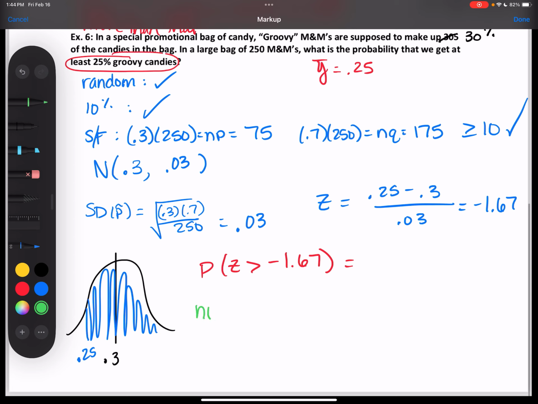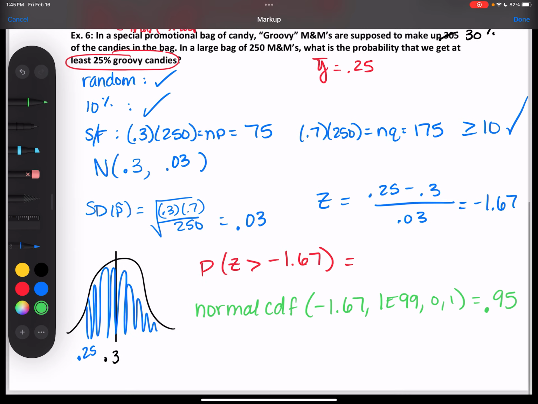Normal CDF of negative 1.67, 1E99, 0, and 1. That gives 0.95.